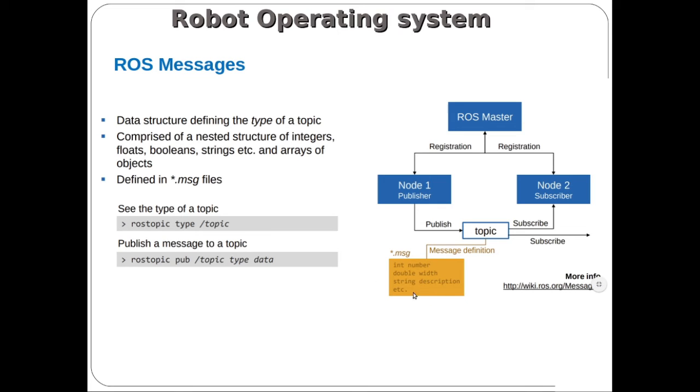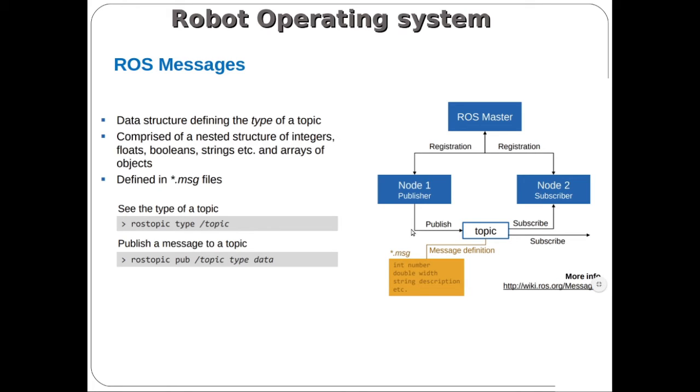Those messages are published or transferred from one node to another node using common variables, such as number, width, and description. These variables are specified inside the message file.